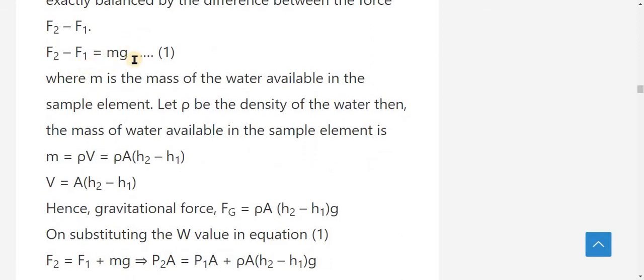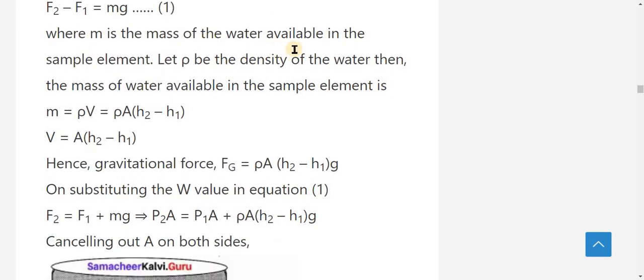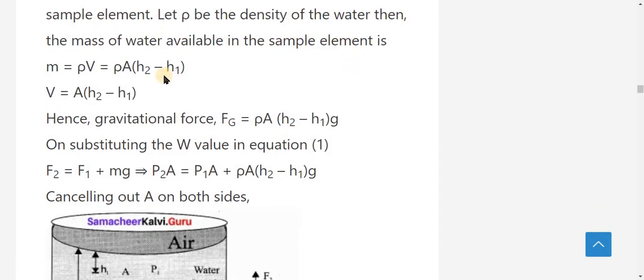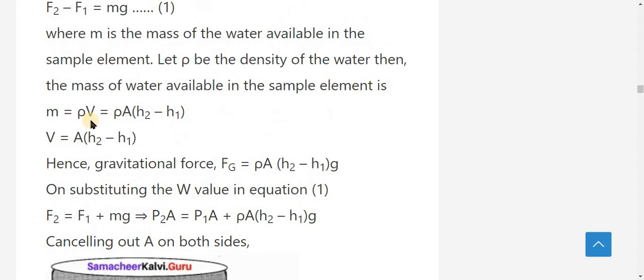Here m is the mass of the water available in the sample element. Let rho be the density of the water, then the mass of water in the sample element is mass equal to density into volume. We already know the formula, density is equal to mass by volume, so mass is equal to density into volume.